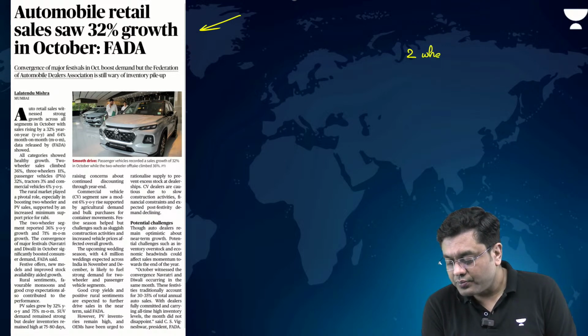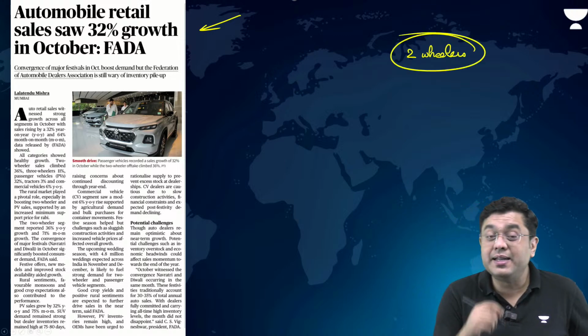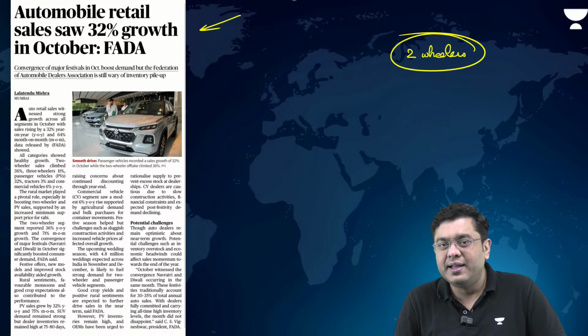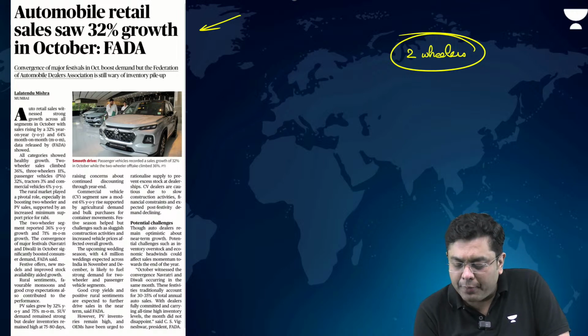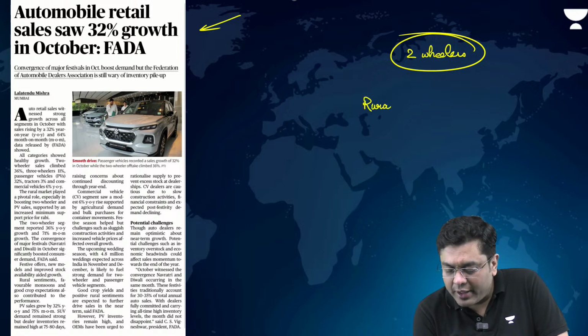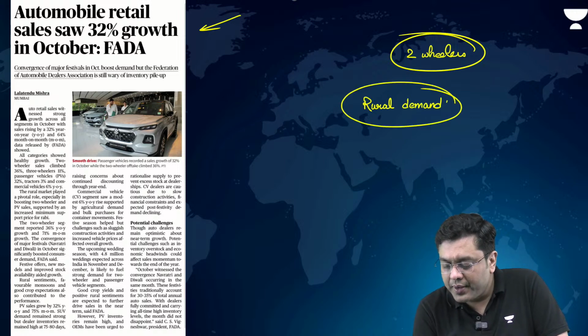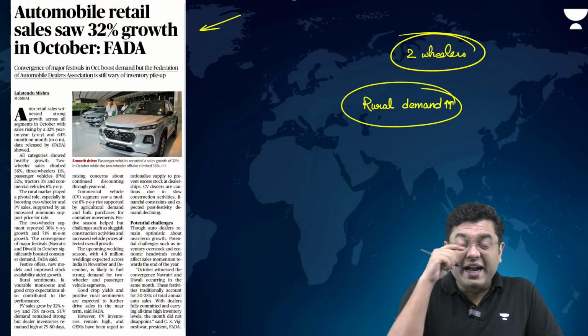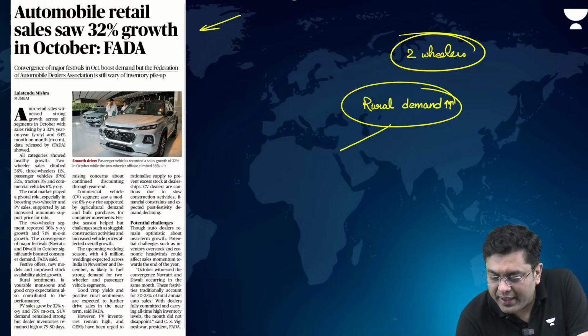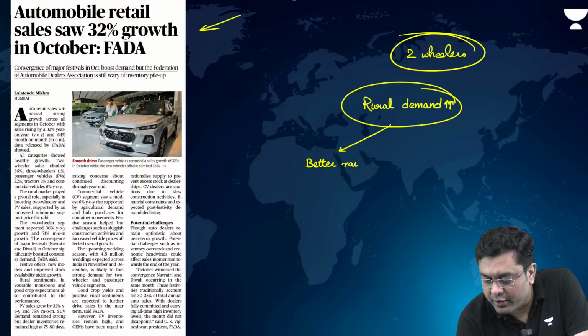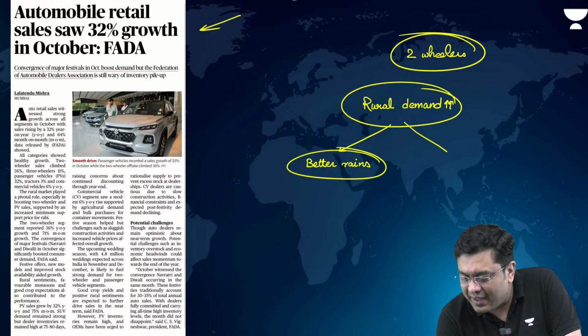But what is more important for us to understand is that there is an increased demand for two-wheelers. Whenever there is increased demand and growth of two-wheeler sales, that is indicative of a pickup of rural demand. That means the rural demand has gone up. Now, why has the rural demand gone up? This is attributable to two factors. One is better monsoons and better rains, which means better crop productivity. And secondly, increased MSP for Rabi crop.